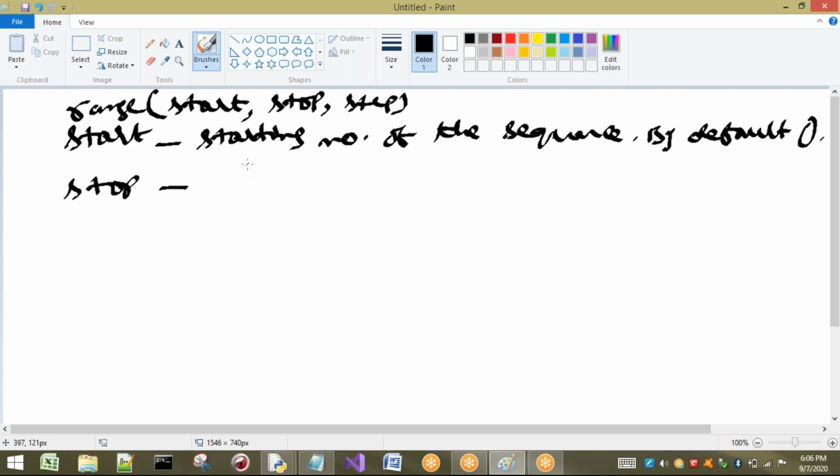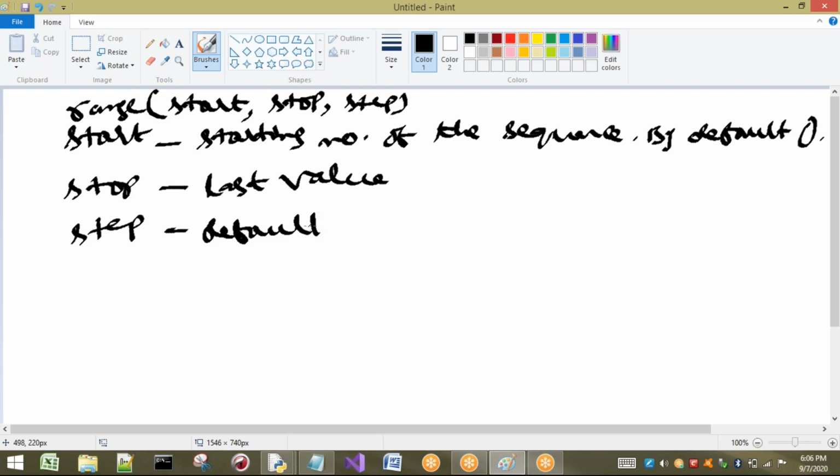Next, compulsory, a stop has to be taken. Let us say this is the last value. Next one is step. Step means what? Already we know. If you are not going to take a step value, by default the step value will be 1. Default 1. If you want to take steps, we can take 2 or 3 and so on.